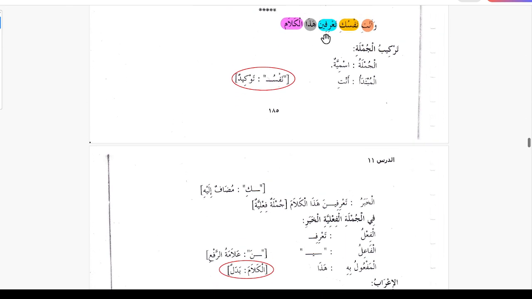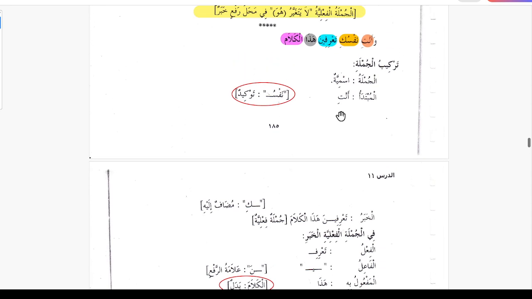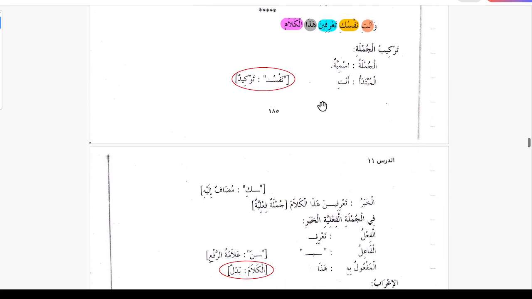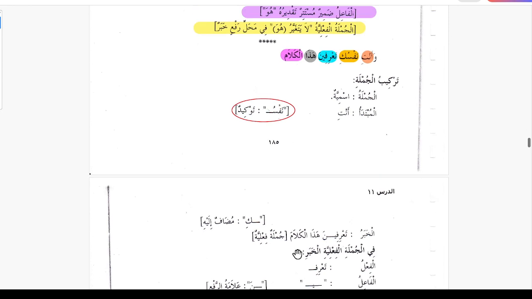And tarifina, this is the verb tarifi, fail is this ya, the fail, and this noon is the sign that this is marfu. This is of the five verbs that have the noon. And then haza is maful bihi, and al kalam is badal for haza.